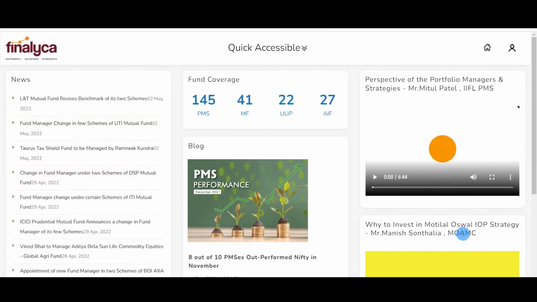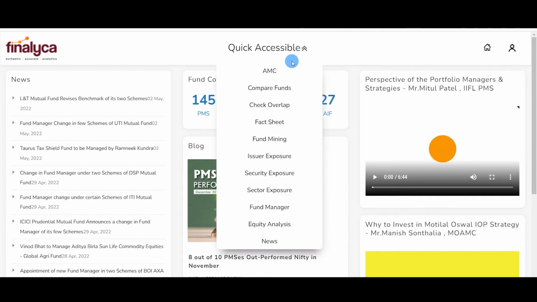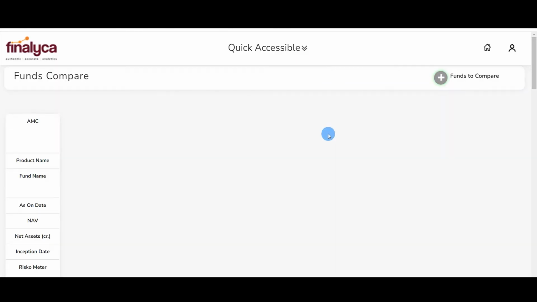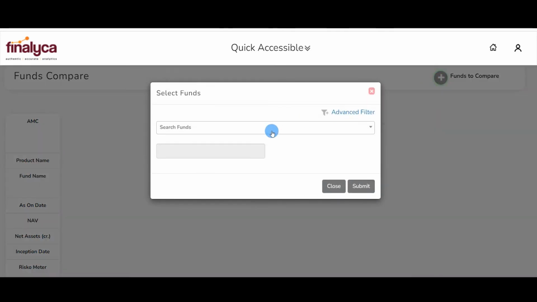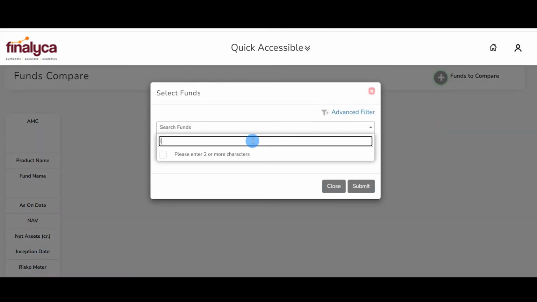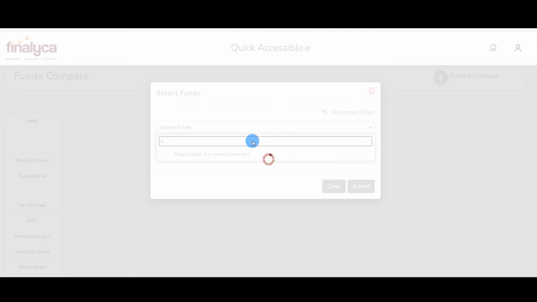Finalyca, India's #1 data analytics platform, which compares alternative investments like PMSs and AIFs with mutual funds and ULIPs. We shall now look into the compare funds feature, where we can compare various PMSs along with mutual funds, ULIPs or AIFs. So let's search for a particular fund.